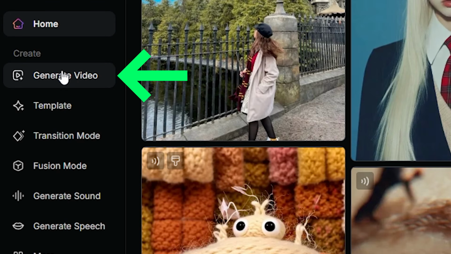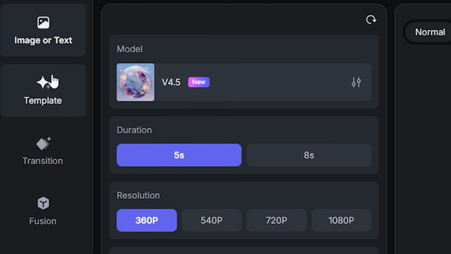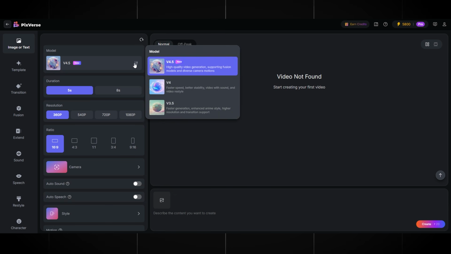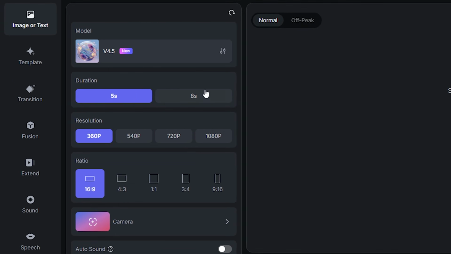Let's go to the text or image section. Here, you can generate a ready-made video directly from my prompt without using images if that's more convenient for you. Or you can upload your own image, and Pixverse will animate it for you. It's up to you. Now for the settings. There are 3 models. Choose the newest one.